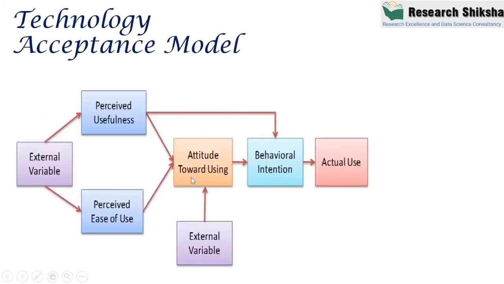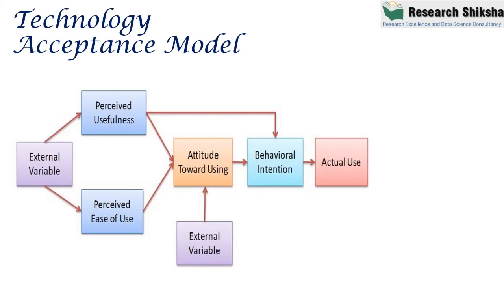Now another model, which is now obsolete because it has been replaced by more advanced models, but the technology acceptance model was very popular a few years back. You use it when you want to study why users adopt a new technology. Online shopping, internet banking, wallet payment, and the driverless car are all new technologies.